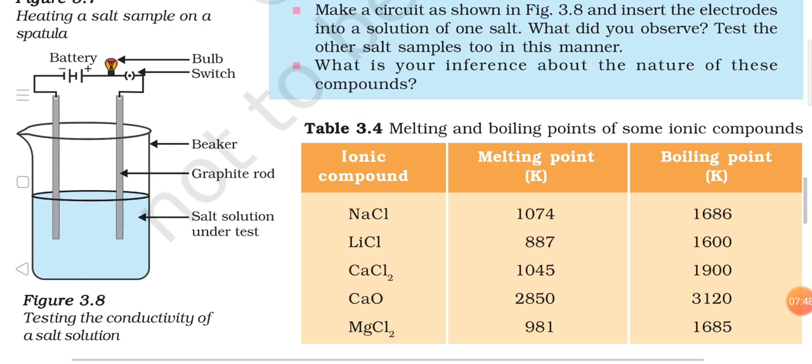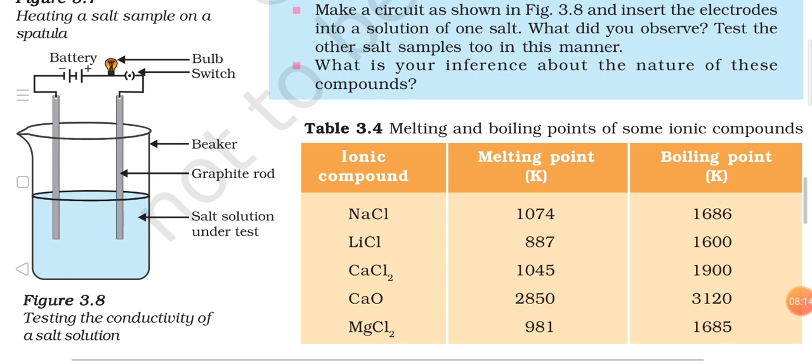So ionic compounds are good conductors of electricity, or conducting in nature, in solution or aqueous form, and also in the molten state. This is a very important point. Again, later on in the same topic, we will be discussing the properties one by one, and we will discuss these terms and topics in more detail.